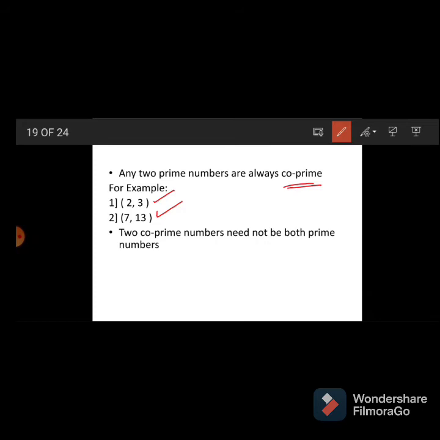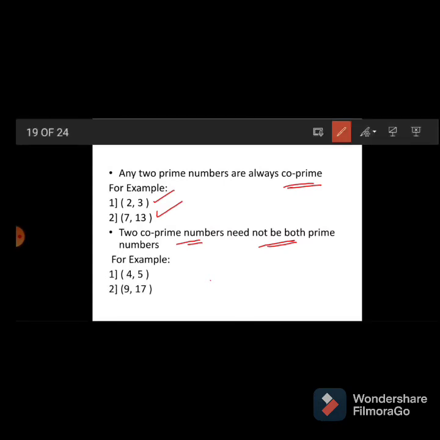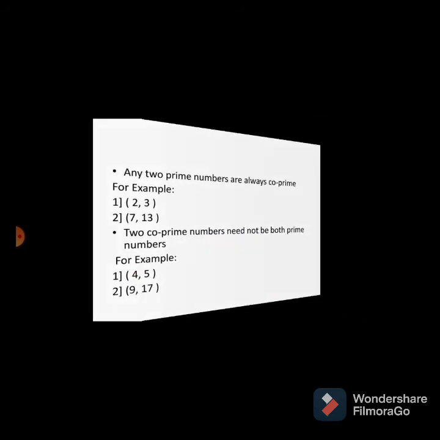But two co-prime numbers need not both be prime; one can be a composite number, like 4 and 9.